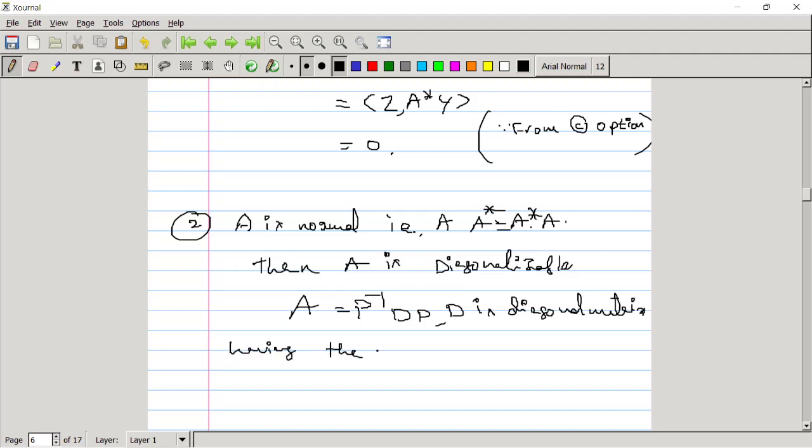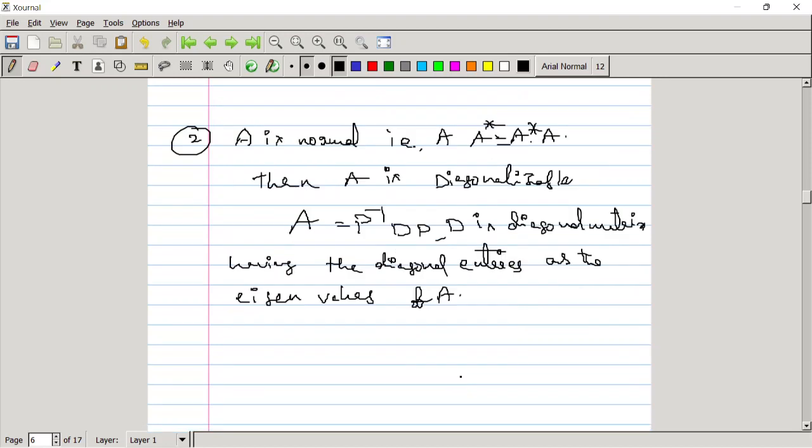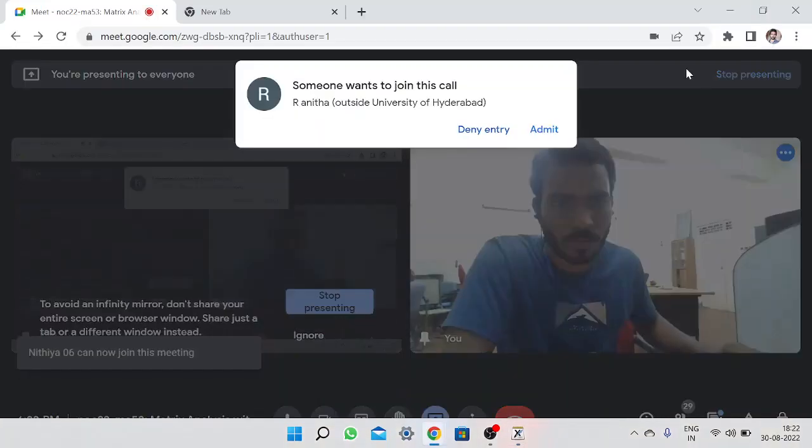having the diagonal entries as the eigenvalues of A. But in the first option it is given that A power k equals 0. It implies all the eigenvalues are zeros only. Do you agree with this? Yes, sir.